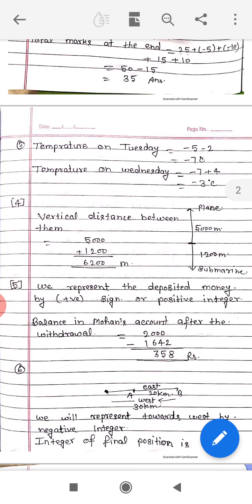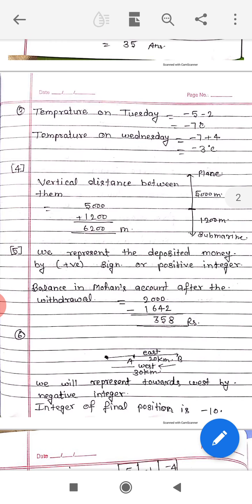Question number 4. A plane is flying at a height of 5,000 meters above sea level. At a particular point, it is exactly above a submarine floating 1200 meters below sea level. What was the vertical distance between them? Please see the diagram.